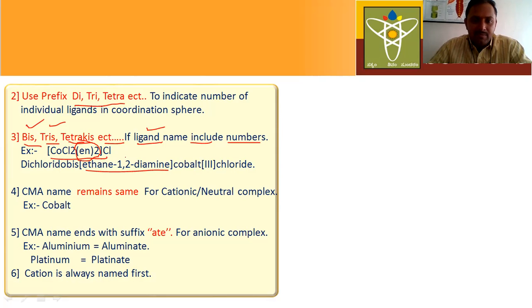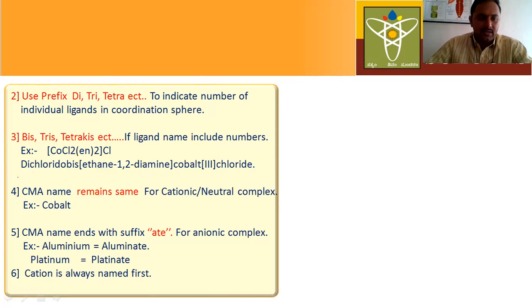See here, in the name of the ligand there are numbers. The name of the ligand includes numbers. For these types of ligands, instead of di, we have to use bis. Why? Because here there are two en ligands. If three ligands are there, you have to use tris. So you use bis, tris, and tetrakis when the ligand name includes numbers, instead of prefixes like di, tri, tetra. This is the third general rule.